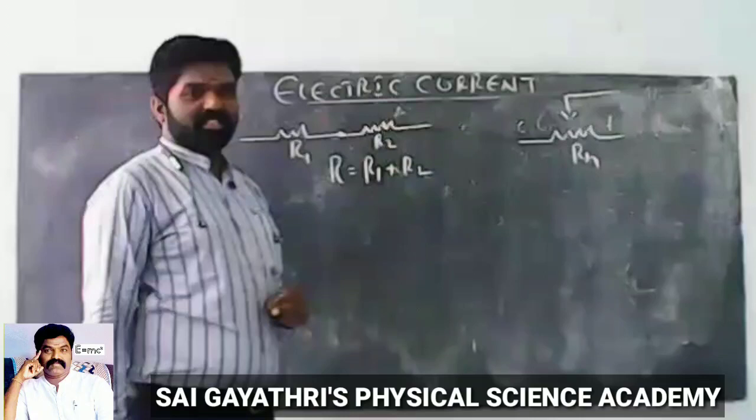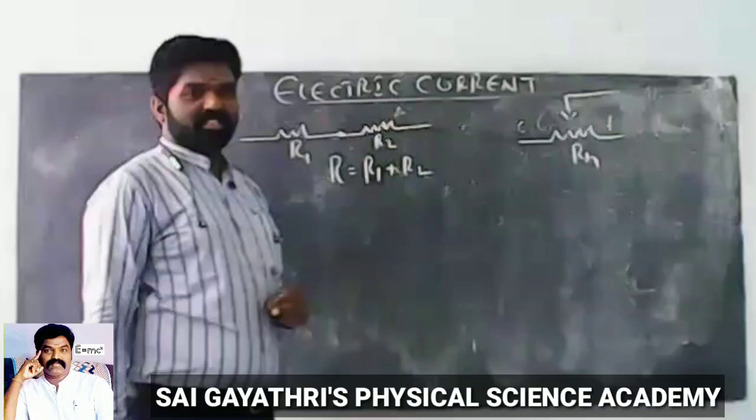Now, let us discuss Kirchhoff's laws. So these are important laws. You know, as per Ohm's law, V equal to IR. Suppose we want to find current, I equal to V by R.